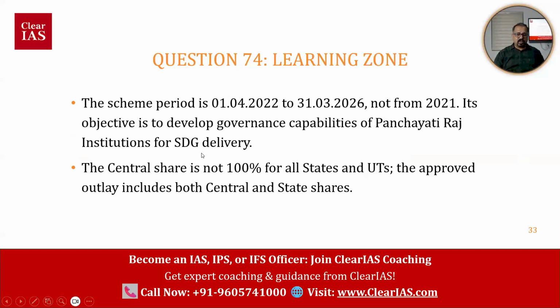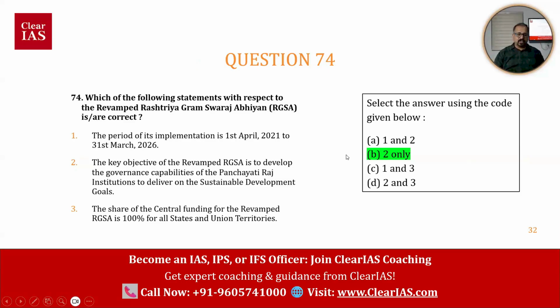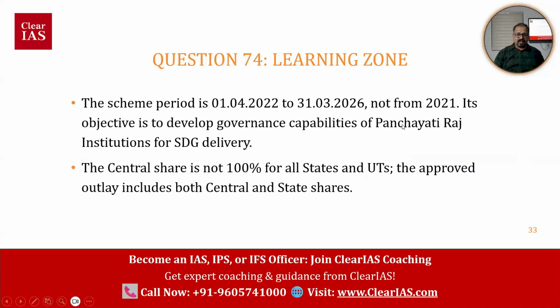So what is the problem with respect to this? The scheme period is from 1st April 2022 to 31st March 2026. So the year is changed. Here it is mentioned April 2021, but the real year is 2022. The objective is to develop governance capabilities of Panchayati Raj institutions for sustainable development goals delivery. The second statement is correct.